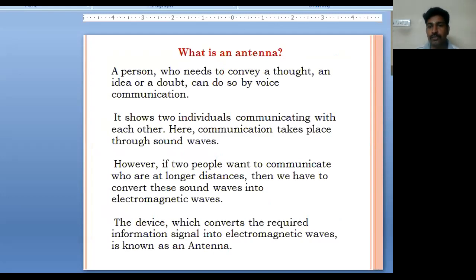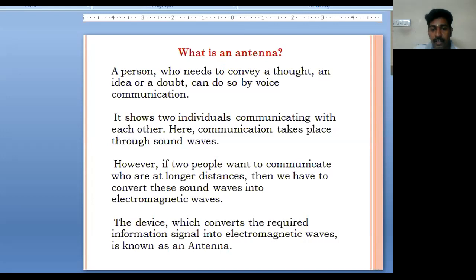For example, if a person wants to communicate with another person for an idea or a doubt, it can be through voice communication. If two persons are communicating with each other, obviously the communication takes place through sound waves, and the distance between the two persons will be minimum or nearby. In the same example, if the two people want to communicate over a longer distance, then we have to convert these sound waves into electromagnetic waves, because at long distance, sound waves can be attenuated.